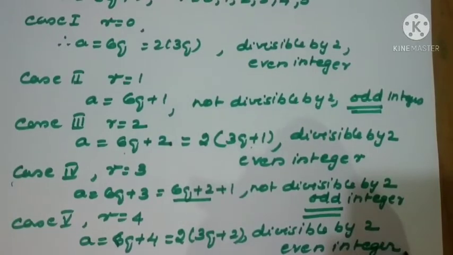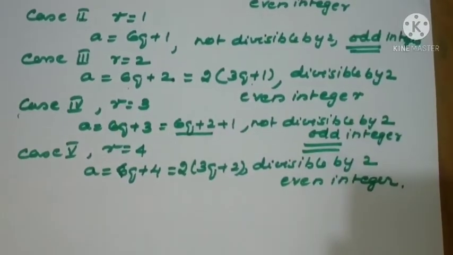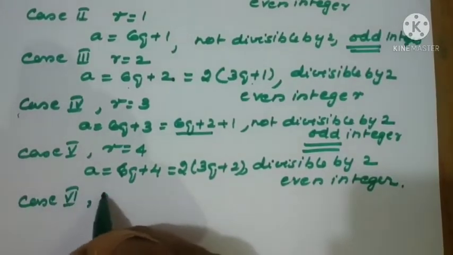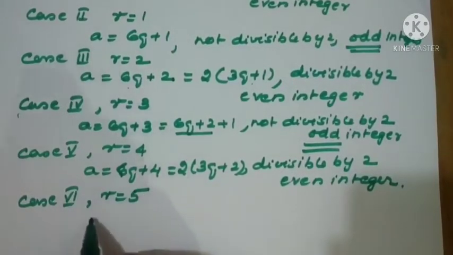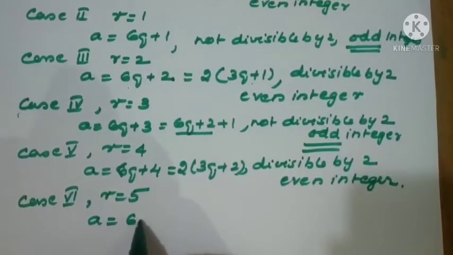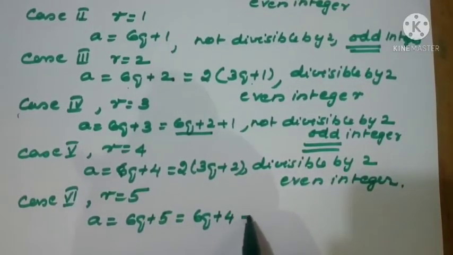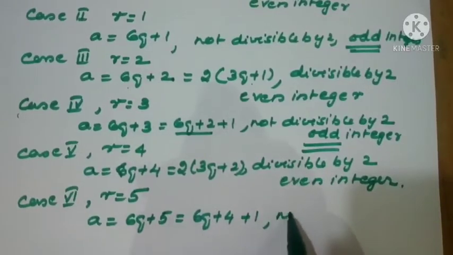Now one more case is there, case 6, when r = 5. What is a? a = 6q + 5 only. So maximum 5 we can write as 4 + 1. So again we will get a remainder 1 there. So not divisible by 2.